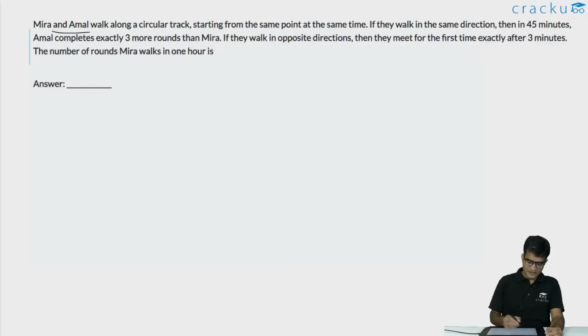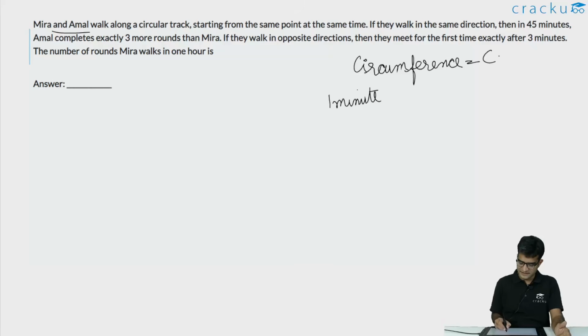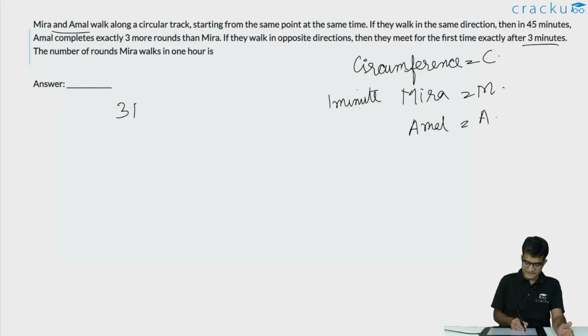In this question, we are told that there are two friends who are walking around a circular track. Let us assume that the circumference of the track is equal to c. Let us assume that in 1 minute, the distance that Meera walks is equal to m and the distance that Amal walks is equal to a. We are told that if they are walking in opposite directions, within 3 minutes they complete one round. So the distance that Meera walks in 3 minutes is 3m. The distance that Amal walks in 3 minutes is 3a. So 3m plus 3a is equal to c.